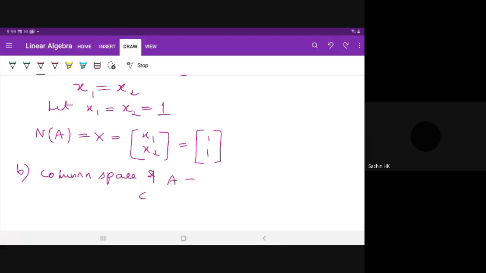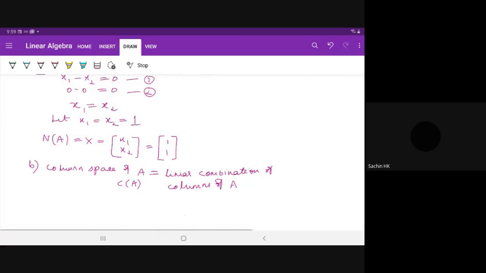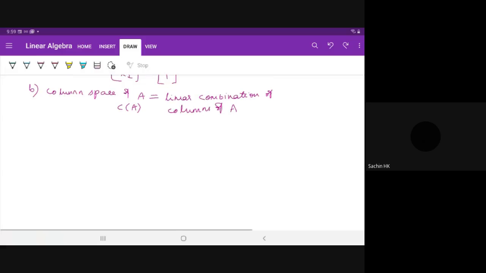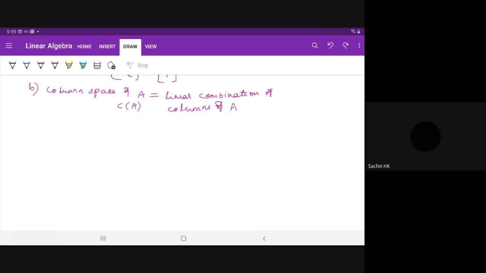Column space of A, that is C of A, is equal to linear combination of columns of A. You have to just express this as linear combination of columns of A.